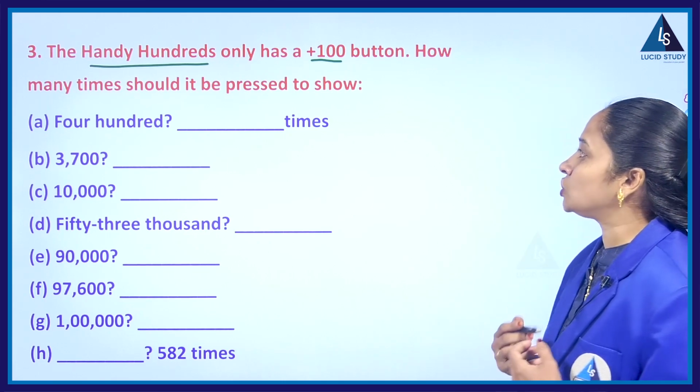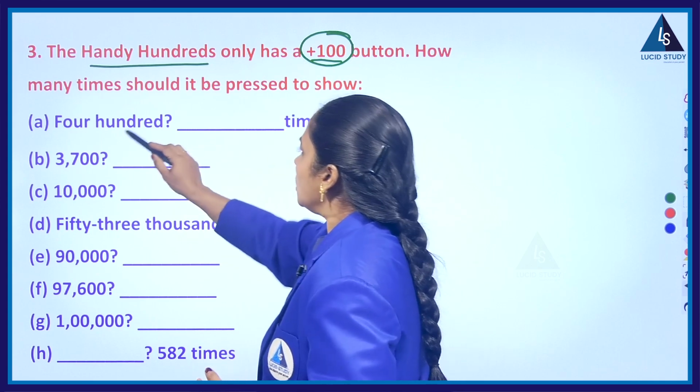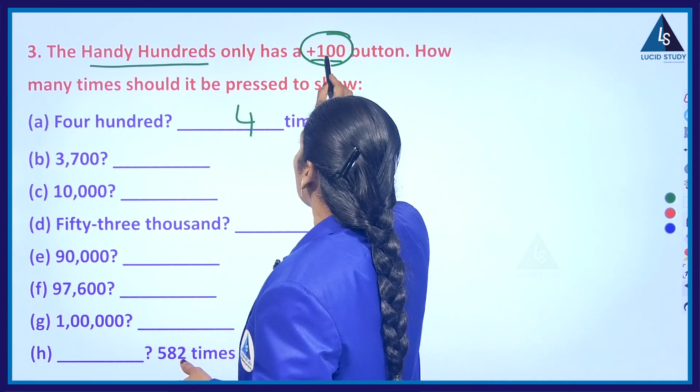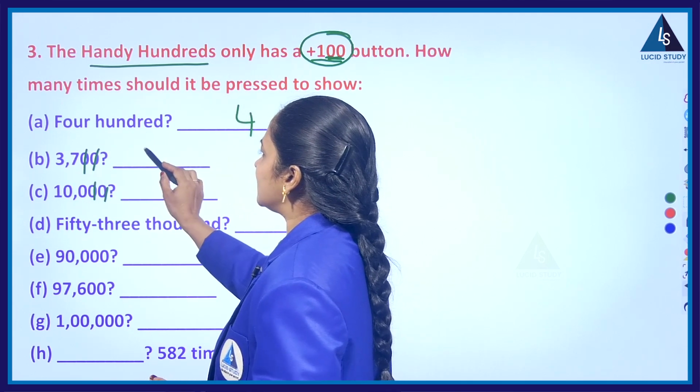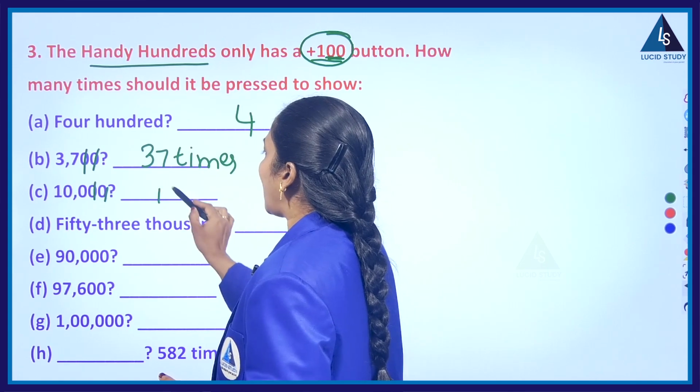Then how many times should it be pressed to show 400? So we have only the 100 button. To get 400, I have to press 4 times. Same here, as 100 has 2 zeros, so 2 zeros get cancelled. So to get 3700, I have to press 37 times. To get 10,000, I have to press